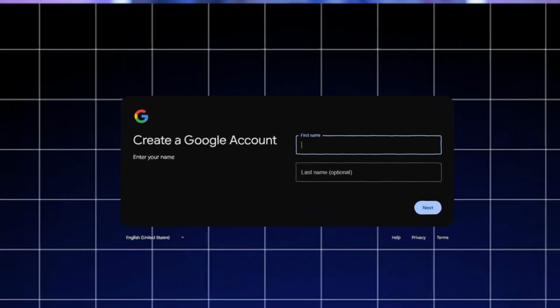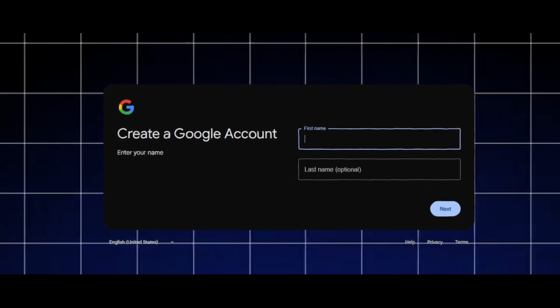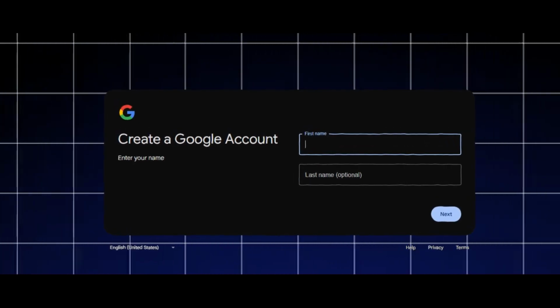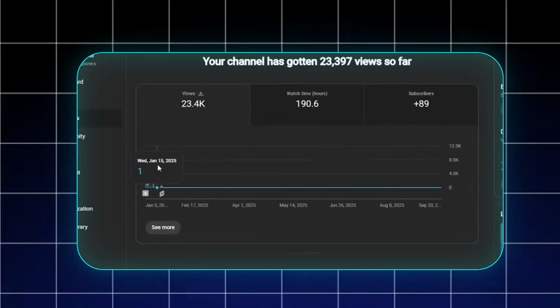First, you'll need an older Gmail account to create your channel. If you don't have one, simply create a new Gmail account and spend at least 14 days warming up the channel. This is important to avoid any potential shadow banning on YouTube.